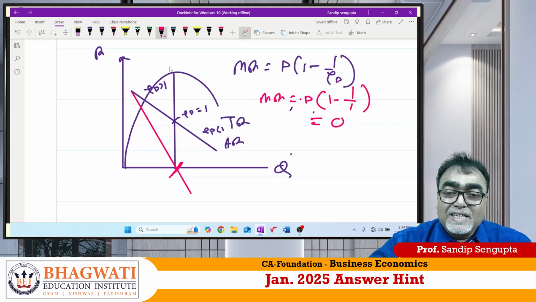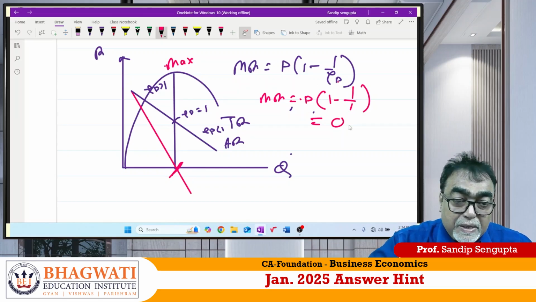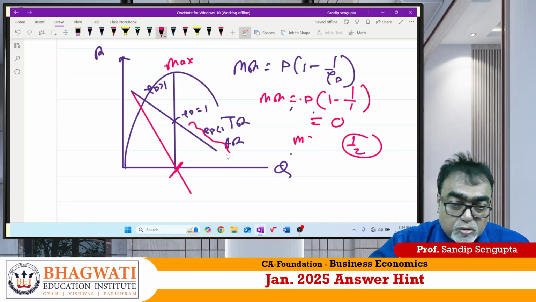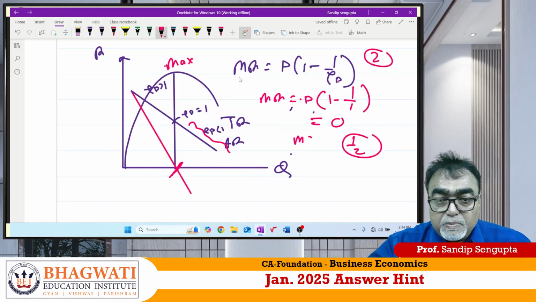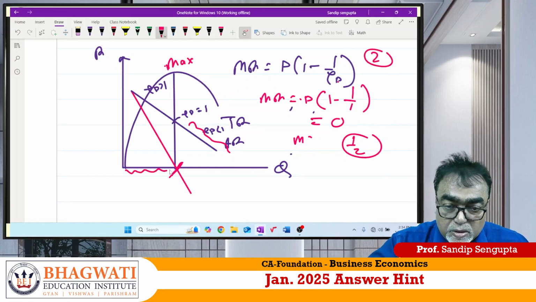Correct? TR is maximum. Are you getting my point? Where EP is lesser than 1, say 1 by 2, MR becomes negative. Sir, this is the portion. When EP is greater than 1, say 2, MR is positive. Sir, this is the portion. This is called the feasible zone of a rational producer.